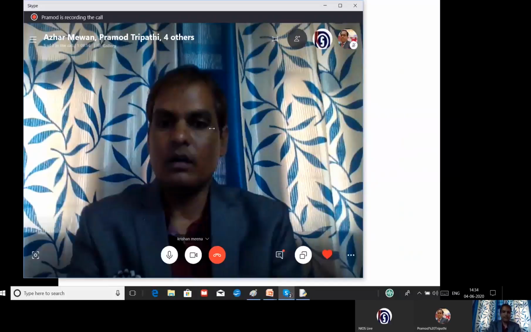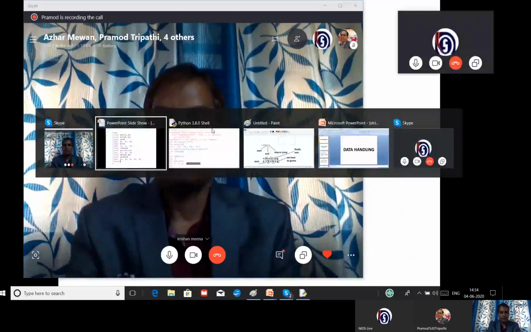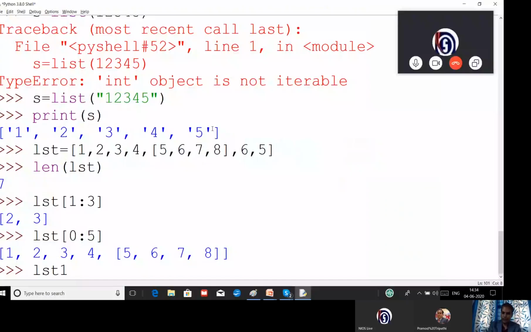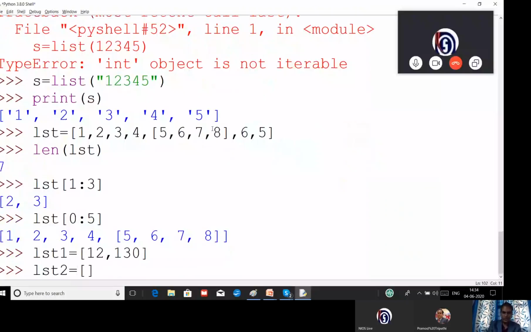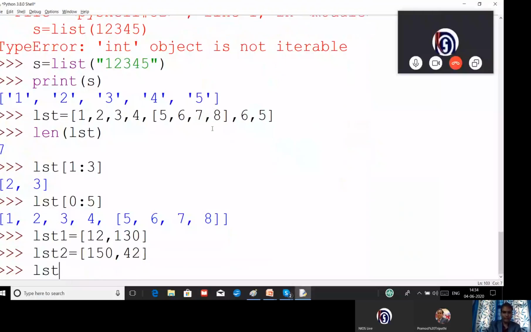Right? Have an example. LST1 is equal to some data 12, 13 and LST2 is equal to some data 150, 42 and LST3 has some data.